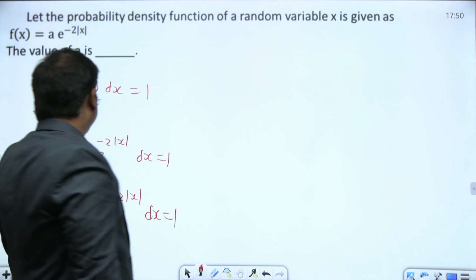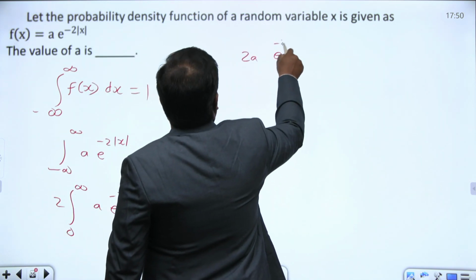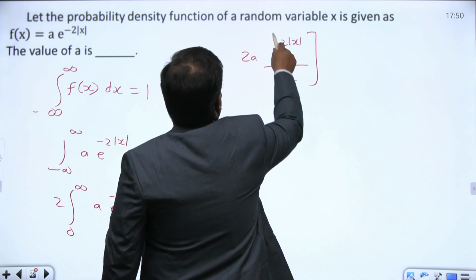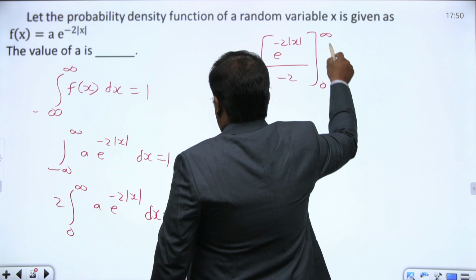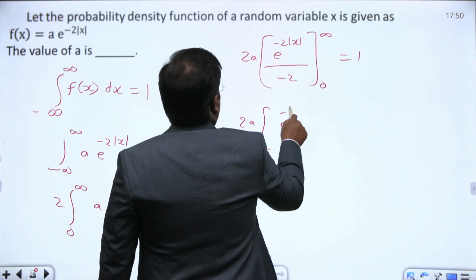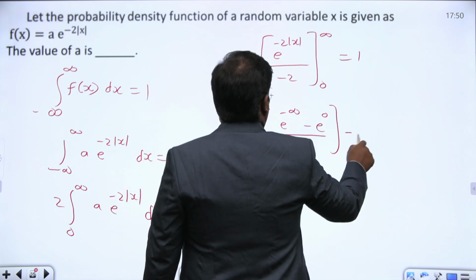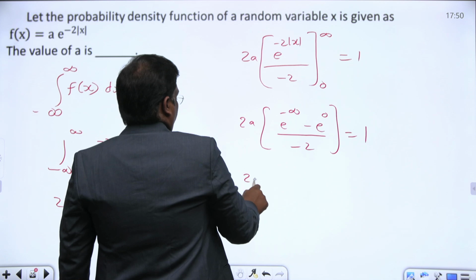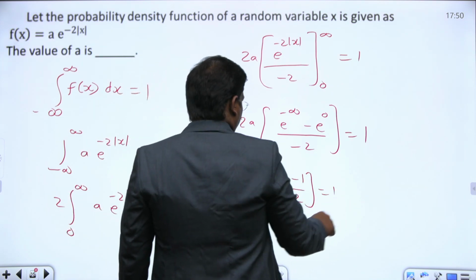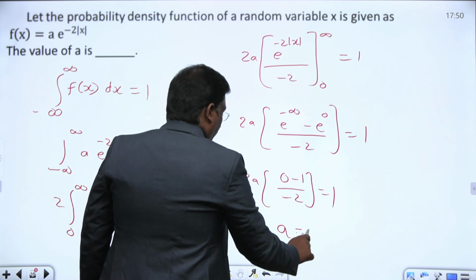This is 2a, writing outside e power minus 2x by minus 2. Substitute the limits 0 to infinity: 2a into e power minus infinity minus e power 0, divided by minus 2, equals 1. So 2a into 0 minus 1 by minus 2 equals 1. The 2 cancels, the minus signs cancel, a equals 1.